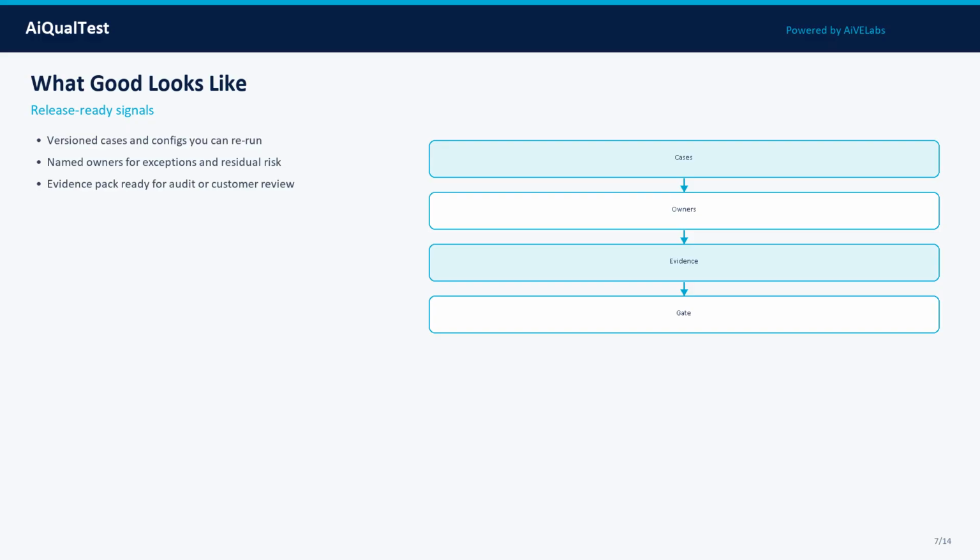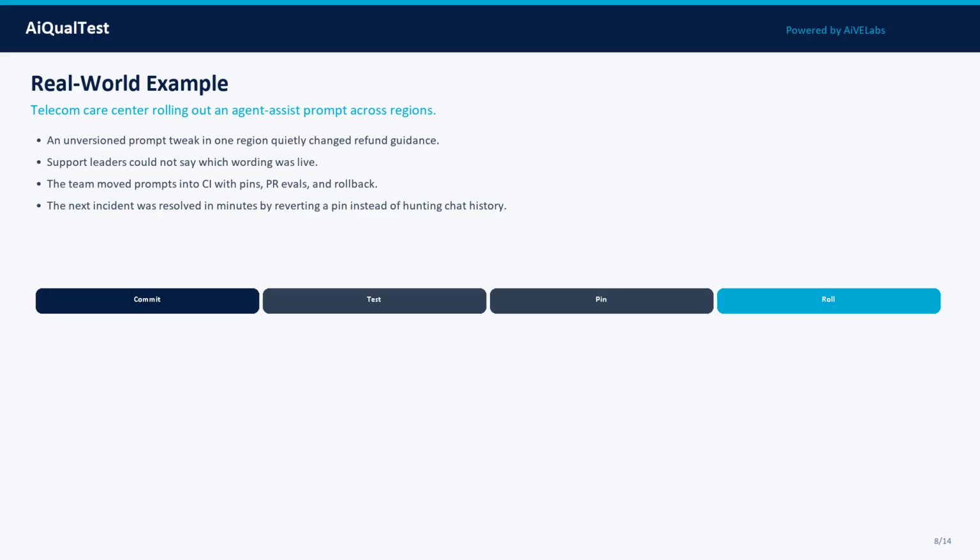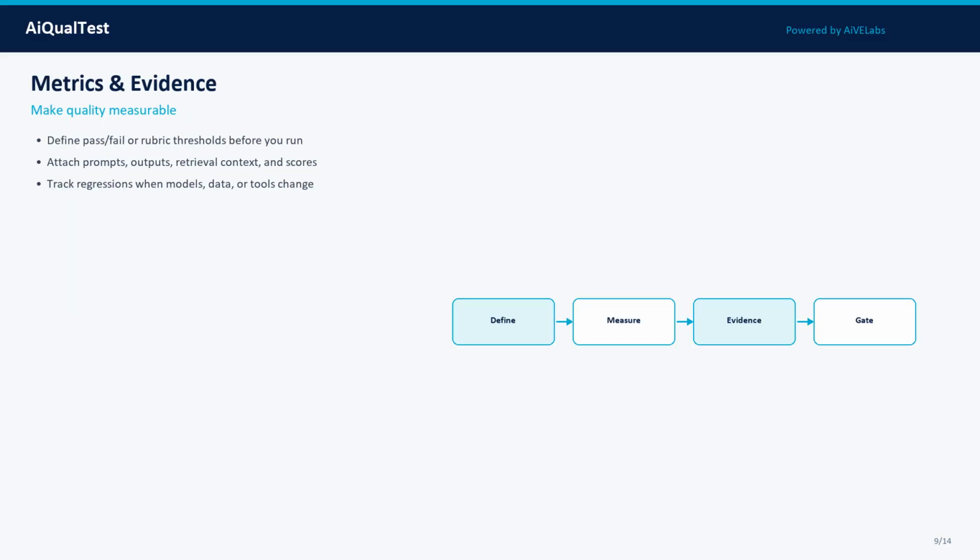Here is a real-world pattern. Setting: a telecom care center rolling out an agent assist prompt across regions. An unversioned prompt tweak in one region quietly changed refund guidance. Support leaders could not say which wording was live. The team moved prompts into CI with pins, PR evals, and rollback. The next incident was resolved in minutes by reverting a pin instead of hunting chat history. Notice the pattern: define scope, run controlled tests, capture evidence, decide with named owners, and feed failures back into the next cycle. That is how AI quality becomes a system property, not a slide.